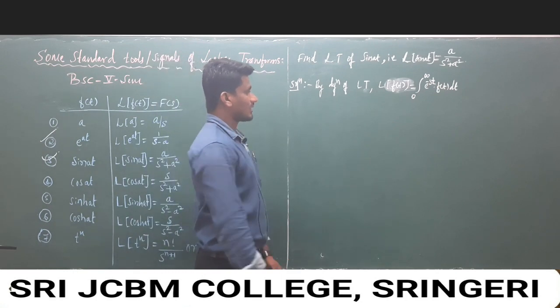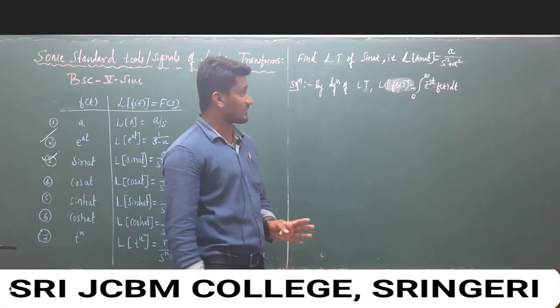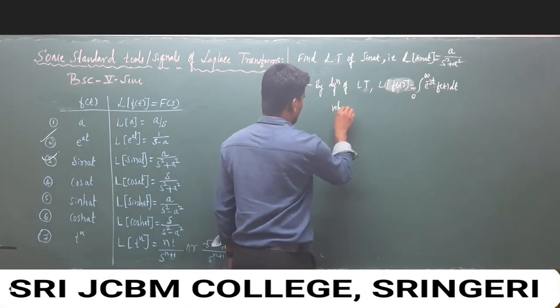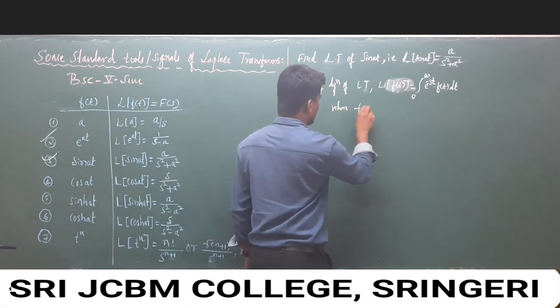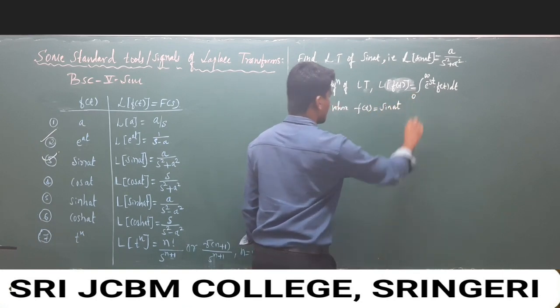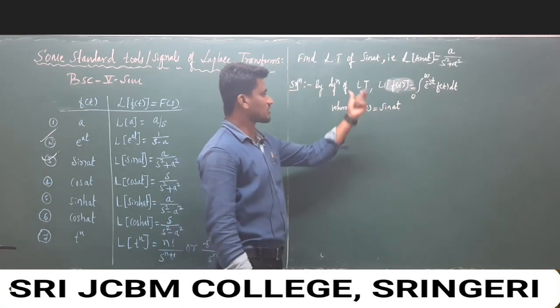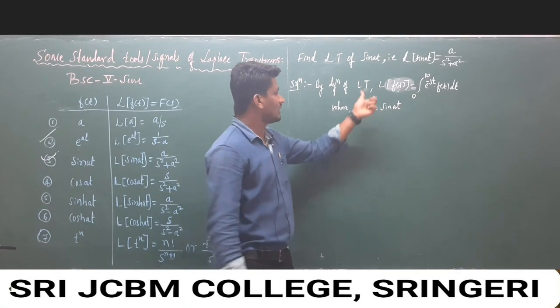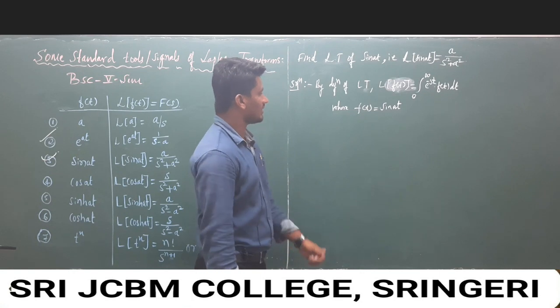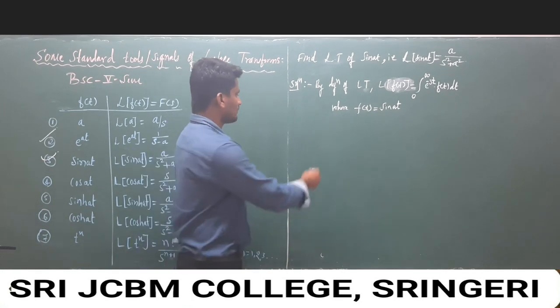And here the time domain function is given, f of t is sine of at. So I take f of t as sine of at. We just have to substitute this f of t in the definition of the Laplace transform and apply the integration, and definitely we will get the solution.